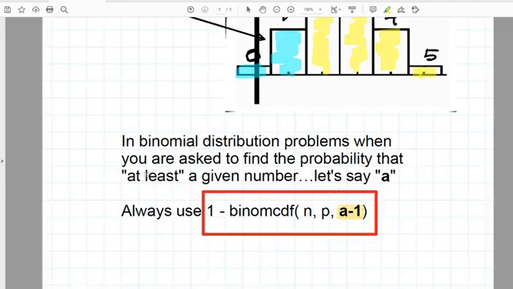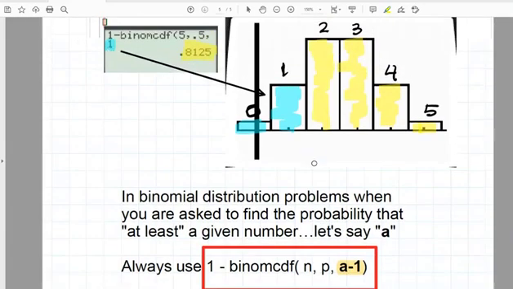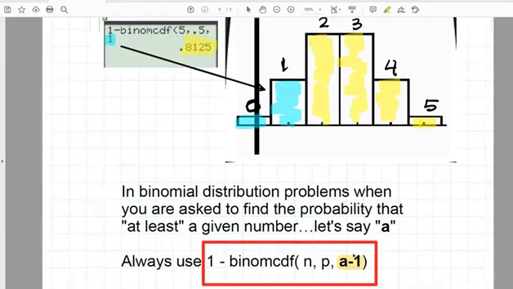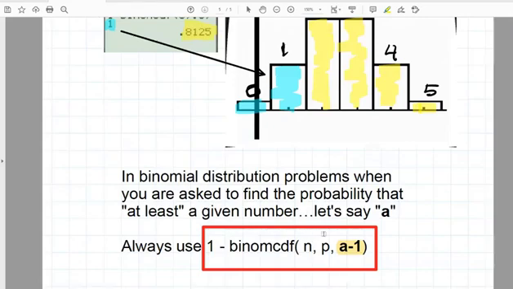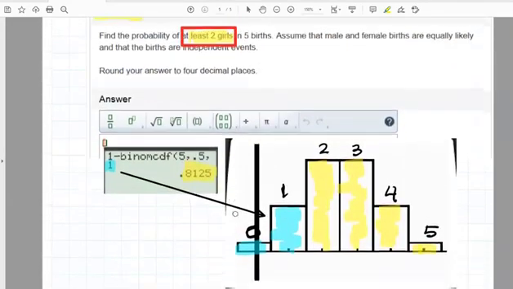So here we had at least 2, so we put in 2 minus 1, which is 1, which is what we put in over here. If it had said at least 4, we would put in everything you see here, except this last number would have been 4 minus 1, or 3. And that would have left us with the probability of 4 or 5 girls in 5 births.